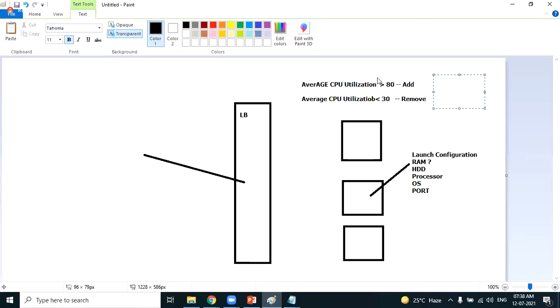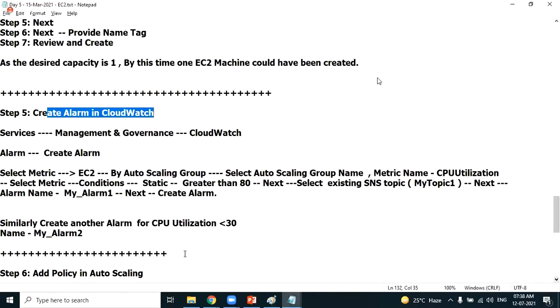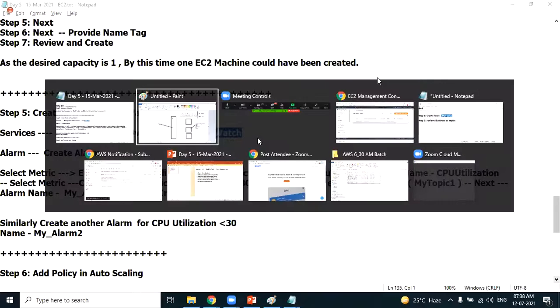I want to create an alarm with the name my_alarm_1. This first alarm I'll use for increasing the number of machines. The second alarm, my_alarm_2, I will use for decreasing. How many alarms do I have to create? Two alarms. Which service do we use for creating alarms? We will be using CloudWatch. So let's switch to the CloudWatch service. Under management and governance, you have a service called CloudWatch.